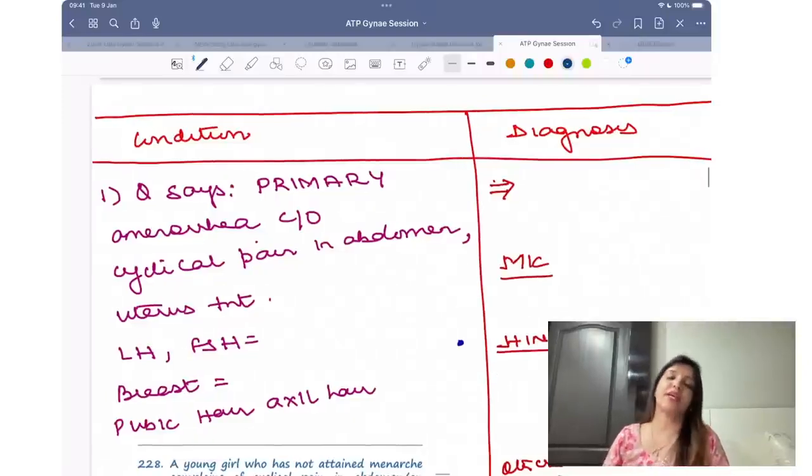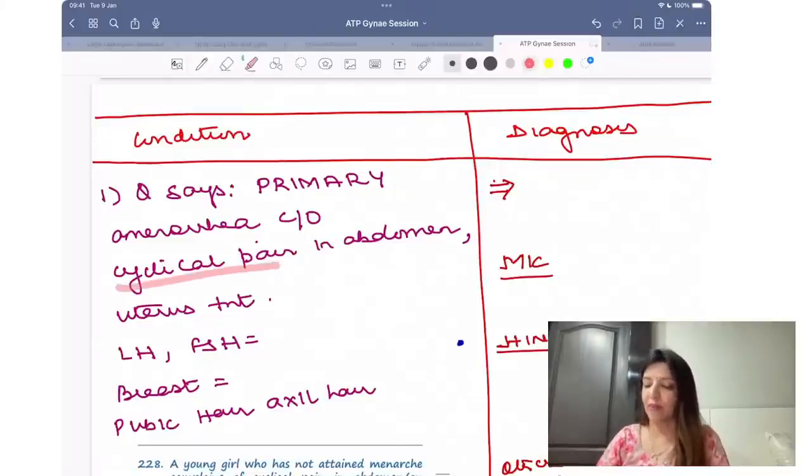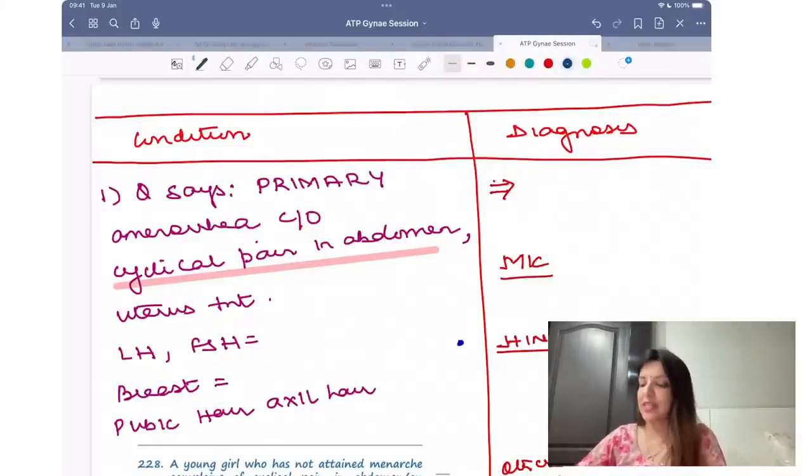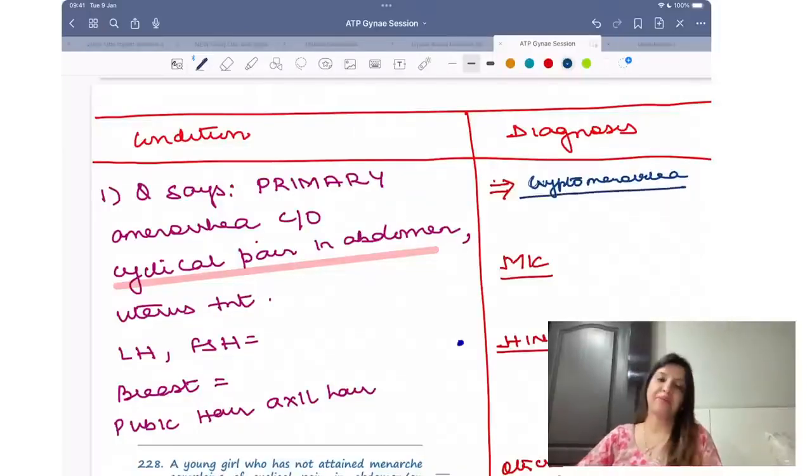Whenever your question says that there is primary amenorrhea and cyclical pain in abdomen, the moment the words cyclical pain in abdomen come, it means that your patient is having hidden menstruation. That means there is cryptomenorrhea. Cryptomenorrhea means hidden menstruation.